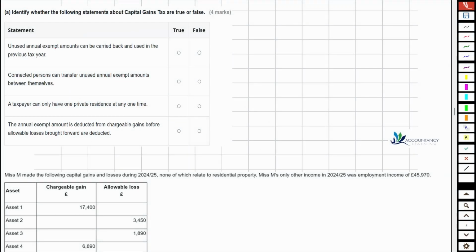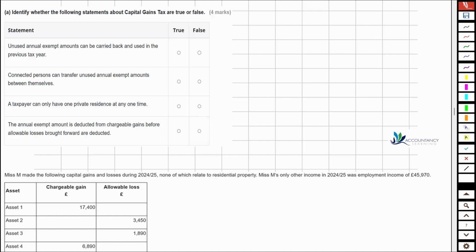This is task 9 from the first AAT sample assessment for personal tax. So task 9, test capital gains tax. So in part A, you need to identify whether the following statements about capital gains tax are true or false.